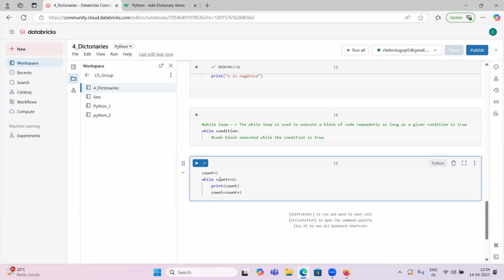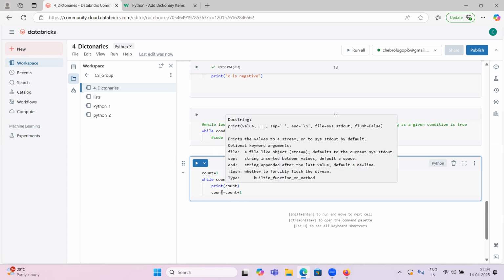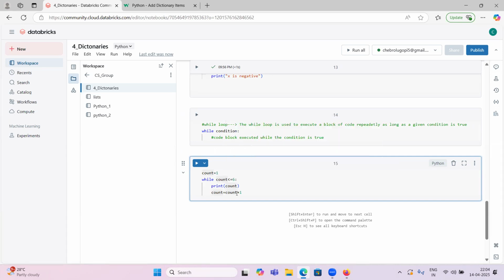So first count equal to 1. 1 is less or equal to 6, correct. It will print count, which is 1. Now count equal to count plus 1, so 1 plus 1 is 2. 2 is less or equal to 6, yes, it will print 2. Now 2 plus 1 is 3. 3 is less or equal to 6, so it will print 3. Now 3 plus 1 is 4. And so on, when count is 5, 5 is less or equal to 6, yes, it will print 5. 5 plus 1 is 6. 6 is less or equal to 6, correct, it will print 6, and 6 plus 1 is 7. 7 less or equal to 6 is wrong, so now it will come out of the loop and stop.